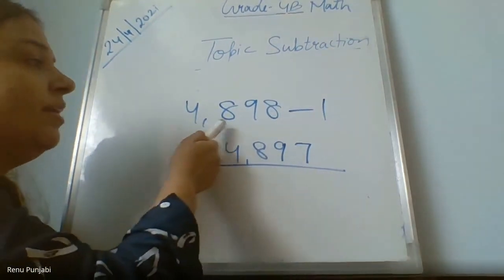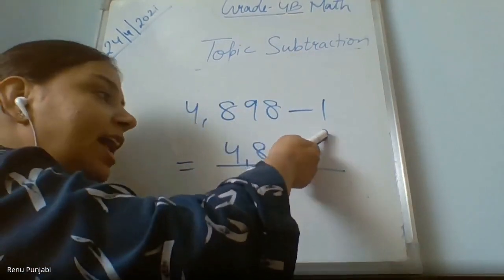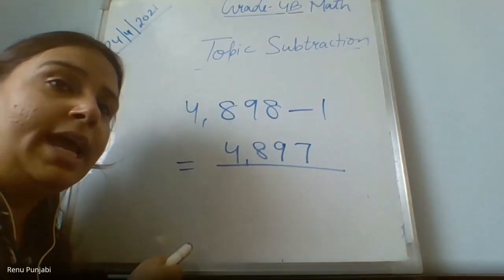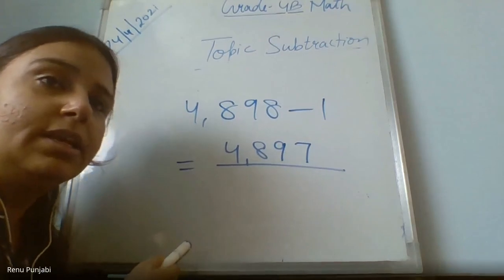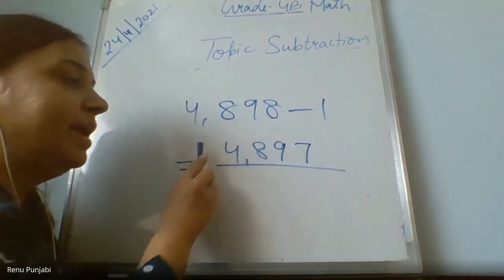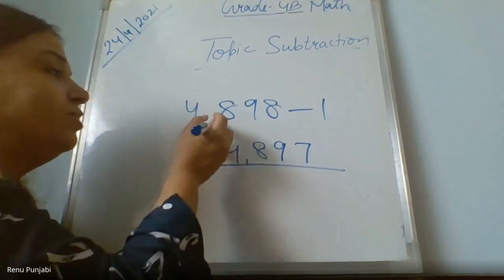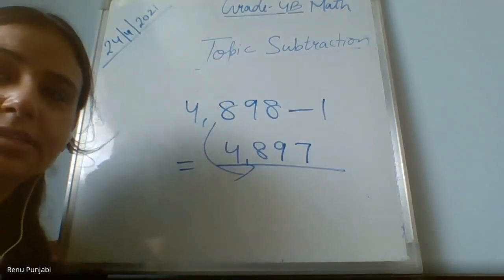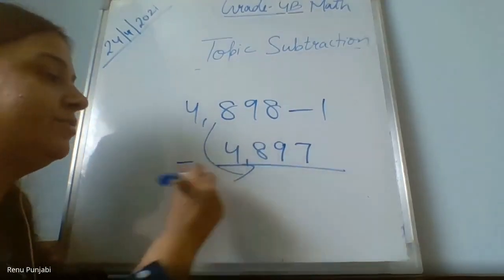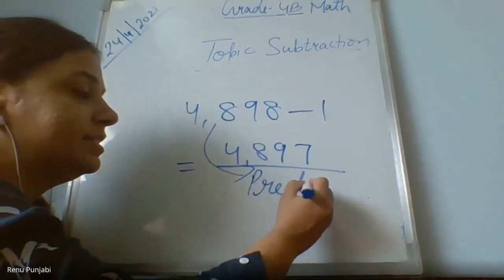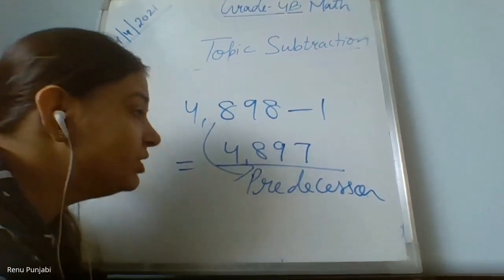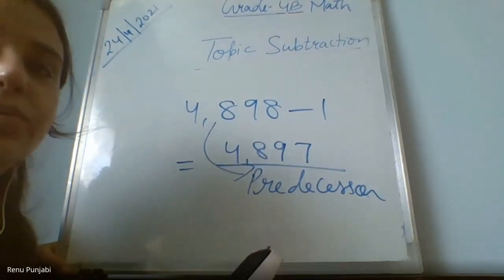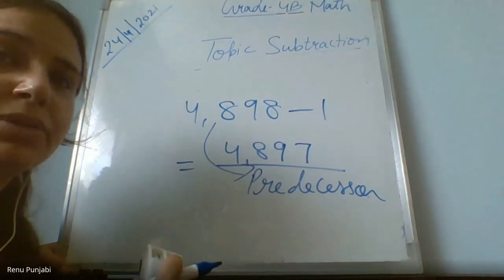Now, have you observed something? When you subtract 1 from any number, what are you getting here? Ma'am, predecessor. Predecessor. Got it? Yes. Before number, we have learned the new word which is predecessor, and after number, successor. So when you subtract 1 from any number, you will always get the predecessor of that number.